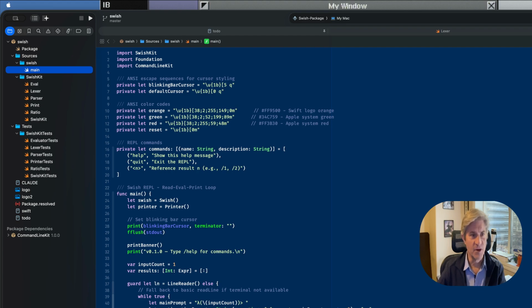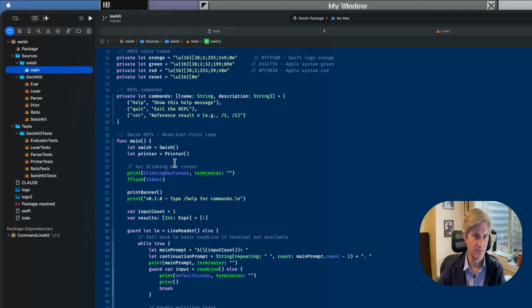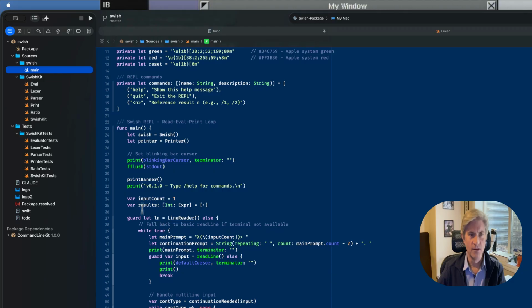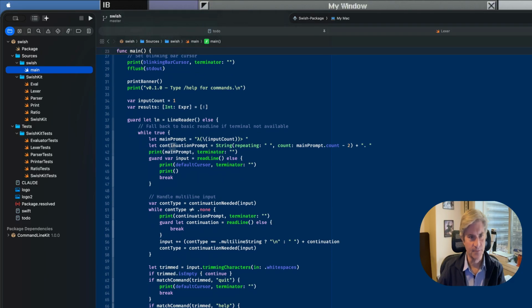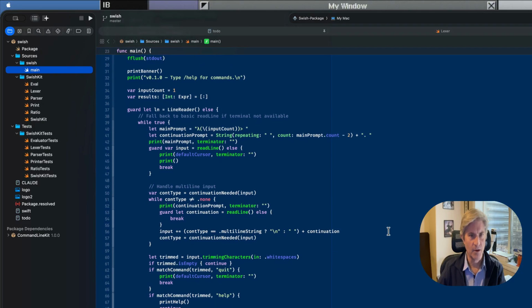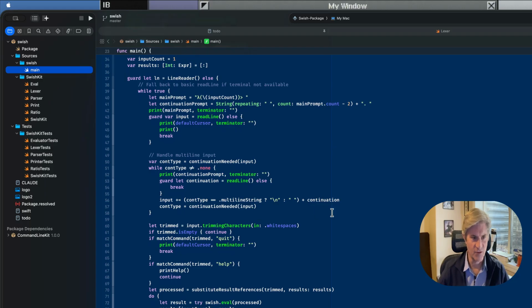So here's the main program. You'll see some setup for ASCII sequences for our terminal. The main program, Swish, is our interpreter. The printer is how we print results and print a banner. We get the main prompt. We get some input. You'll notice that continuation needed is where it handles whether it needs you to enter more stuff after you've entered one line.